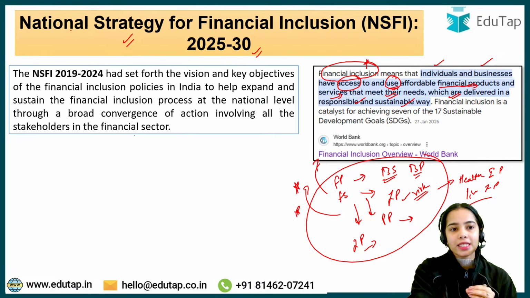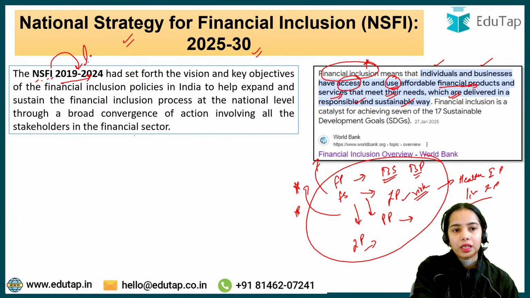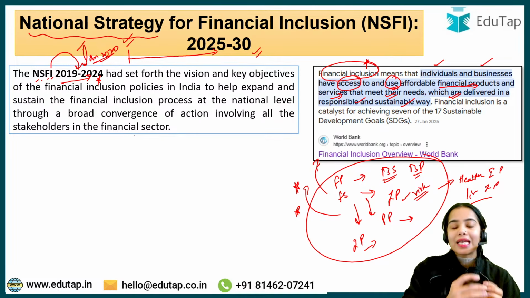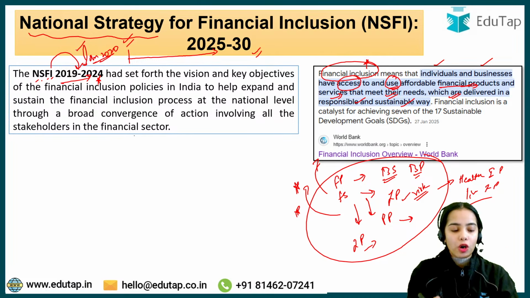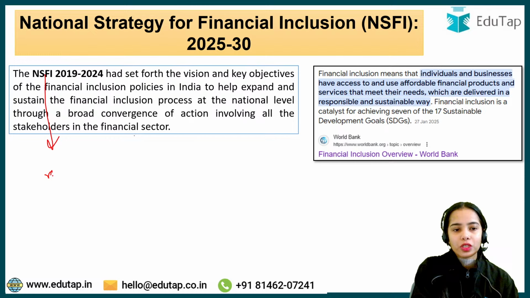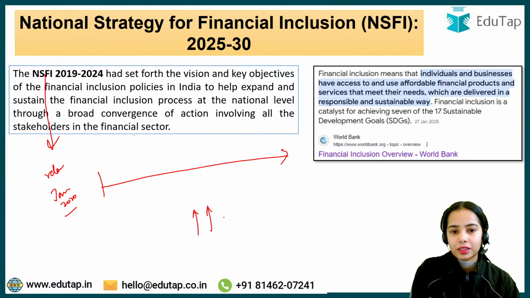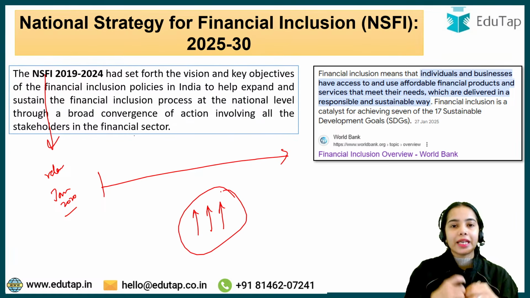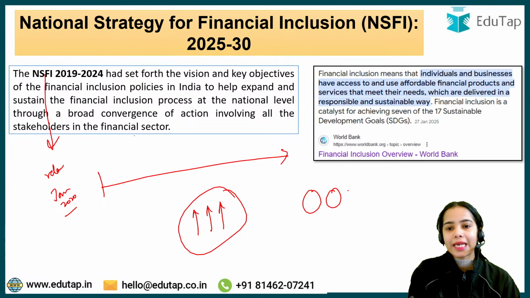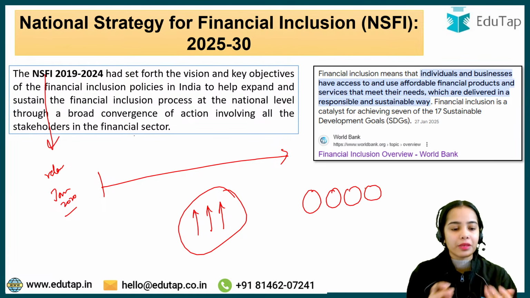Now moving ahead, NSFI 2019-2024. The National Strategy for Financial Inclusion 2019-2024 was released in January 2020. It shows the pathway to accelerate financial inclusion in the country, to boost it, and so that convergence can happen of the different initiatives being taken by the Reserve Bank of India,